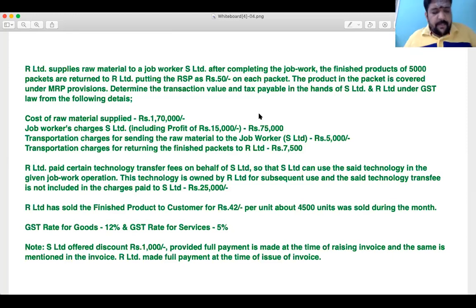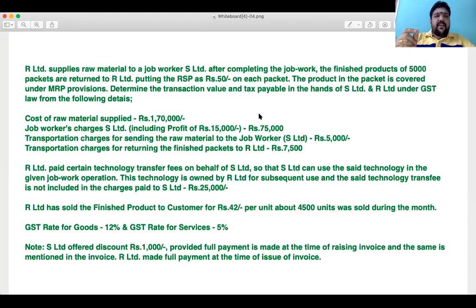The discount of 1,000 rupees, which is reduced from the value, will be out of the tax net. So 75,000 value of supply of service less 1,000 rupees, 74,000 into 5%. It should strike to us.